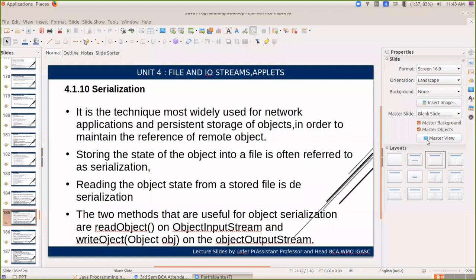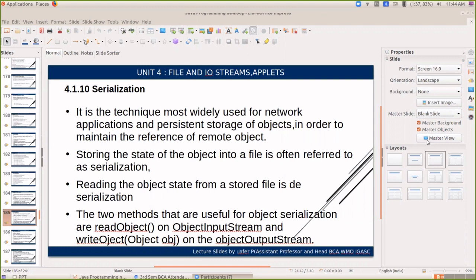Now I'm on the server and I'm logged in with my user ID and password. Where is this user ID and password stored when I logged in? This user ID and password is stored in a serializable file on the server.